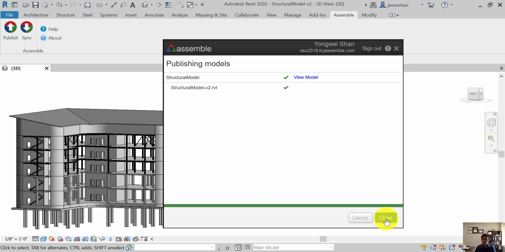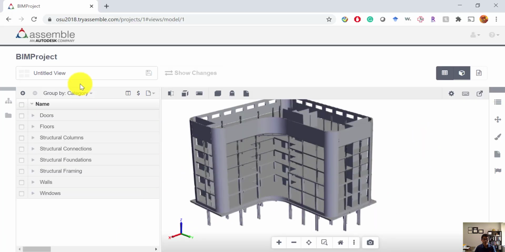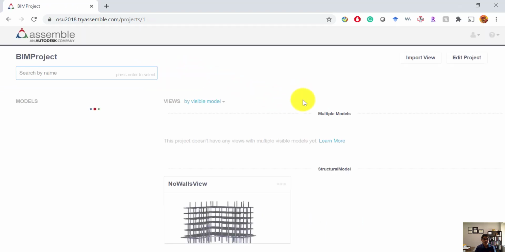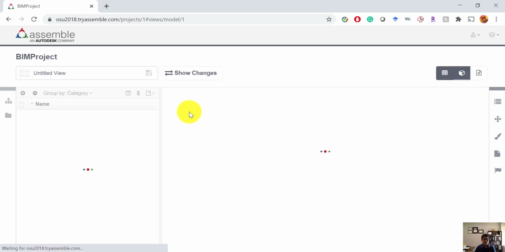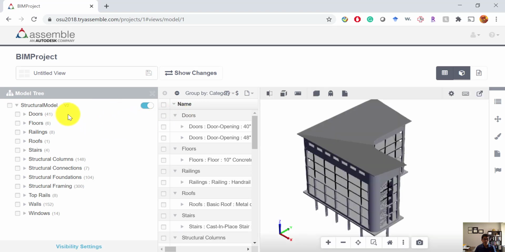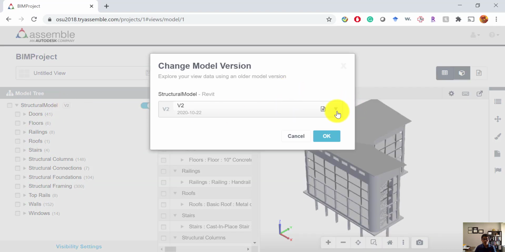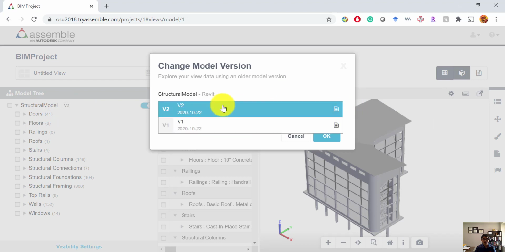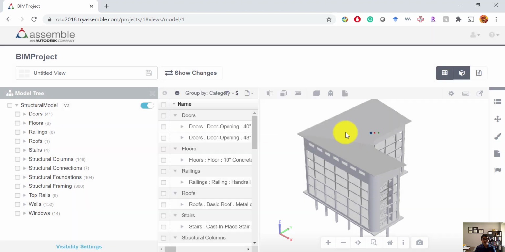Now the model has been published. Click Vim Project. And this is the structure model. Let's go to model tree. Now you can see this version has got published, and if we would like to switch to a different version, we can always choose between those two. Say OK.